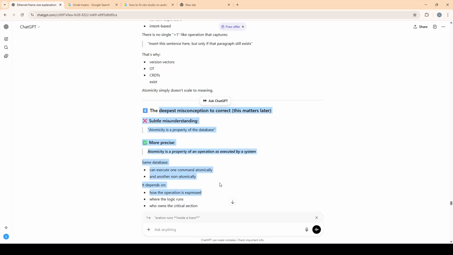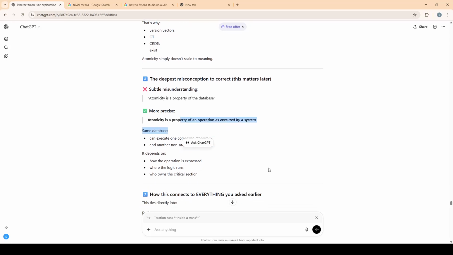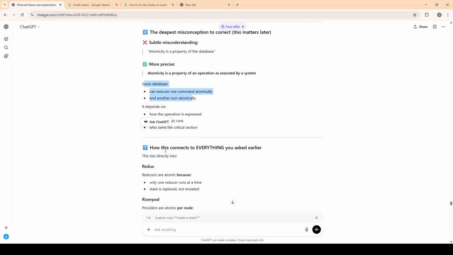Six. The deepest misconception to correct. This matters later. It's a subtle misunderstanding: "Atomicity is a property of the database." That's not correct. More precisely, atomicity is a property of an operation as executed by a system. Kind of like it being defined by the ACID properties, it can be applied not just in a database but in user-space code as well.